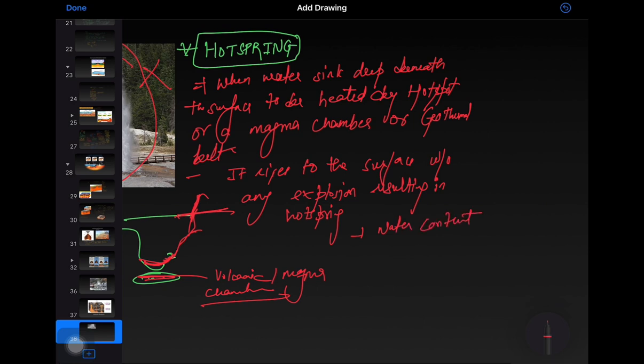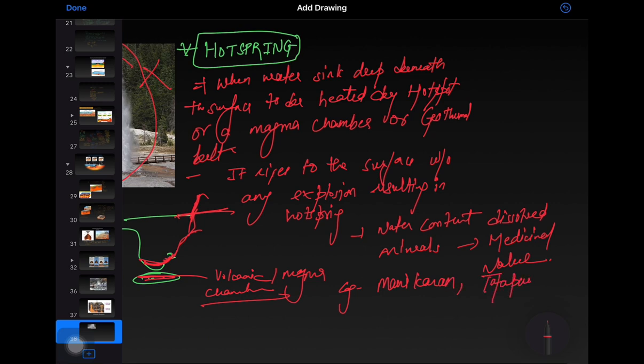Hot spring water contains dissolved minerals and has medicinal value and properties. Examples of hot springs, starting with India: Manikaran, Tata Pani, Rajgir hot spring, etc. And various hot springs are there in the USA.